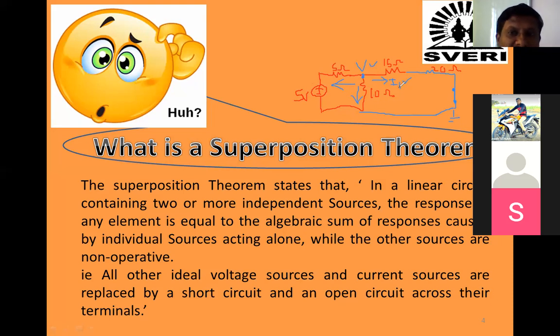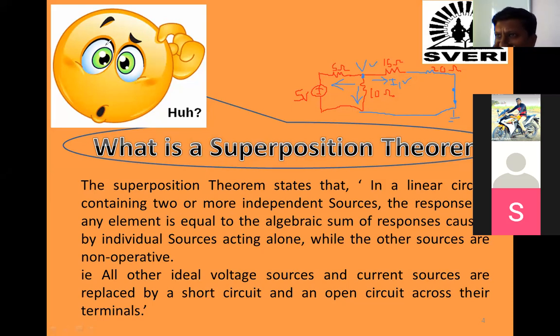Similarly, you can find out I2 due to the 2 ampere current source, and next you can find out I3 due to the 10 volt voltage source. You can use current division, Ohm's law, KVL, KCL, or mesh analysis. What you use doesn't matter, but I want the answer of I1, I2, I3. Are you getting my point? So this is the superposition theorem.